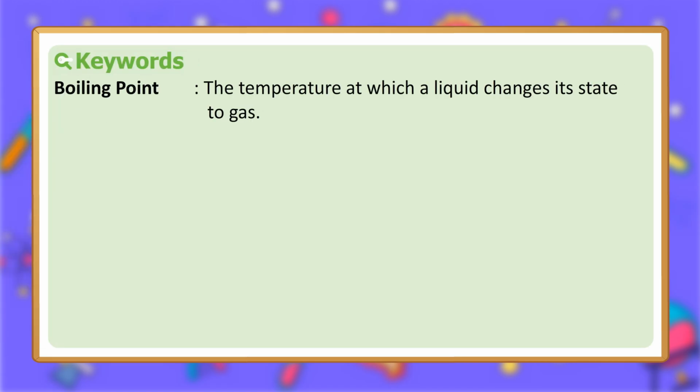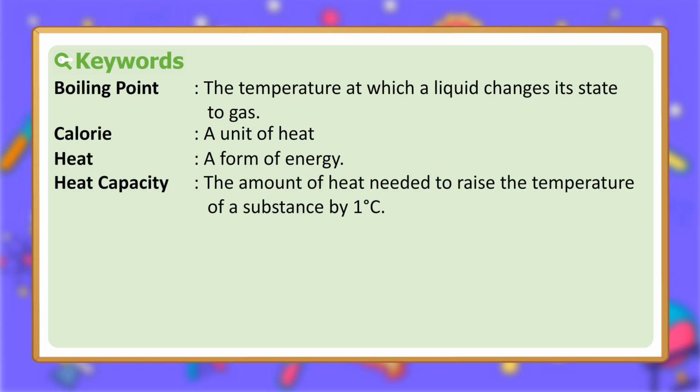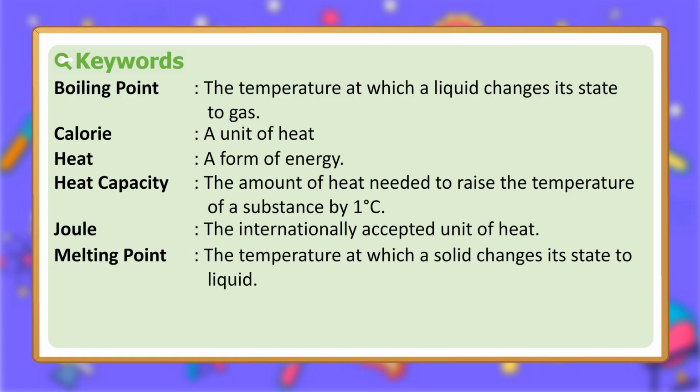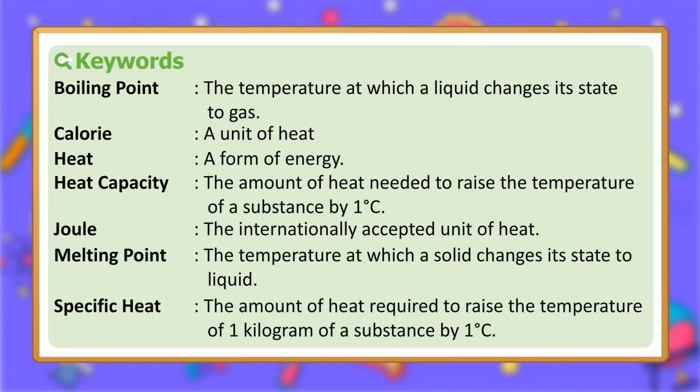Keywords. Boiling point, the temperature at which a liquid changes its state to gas. Calorie, a unit of heat. Heat, a form of energy. Heat capacity, the amount of heat needed to raise the temperature of a substance by 1 degree Celsius. Joule, the internationally accepted unit of heat. Melting point, the temperature at which a solid changes its state to liquid. Specific heat, the amount of heat required to raise the temperature of 1 kilogram of a substance by 1 degree Celsius.